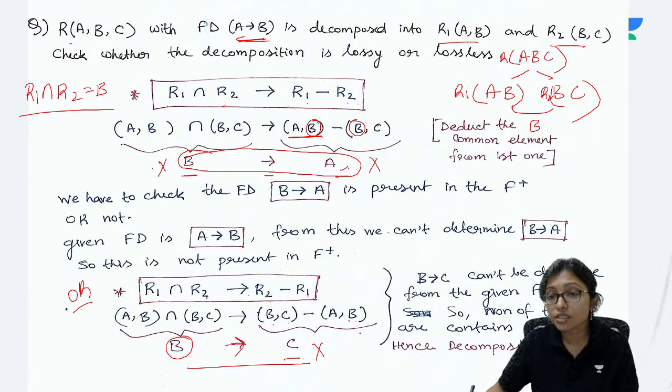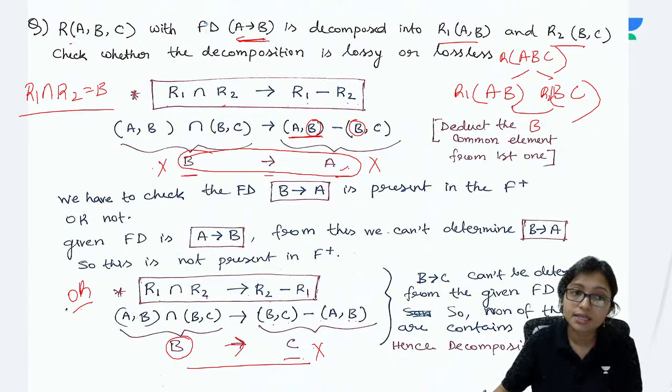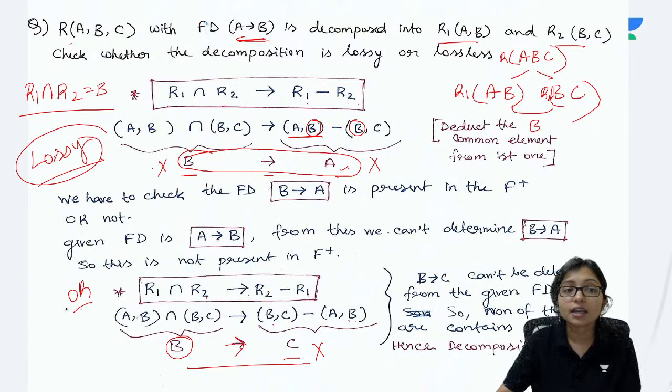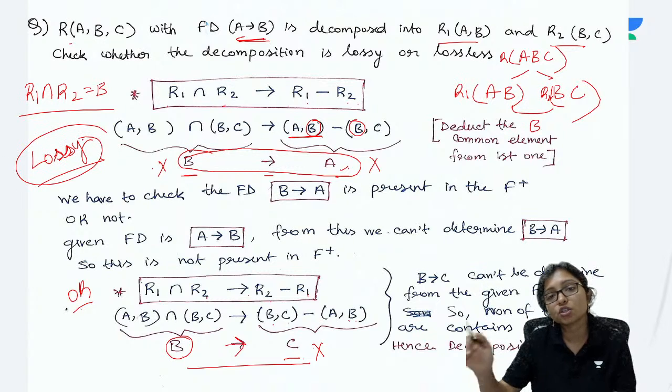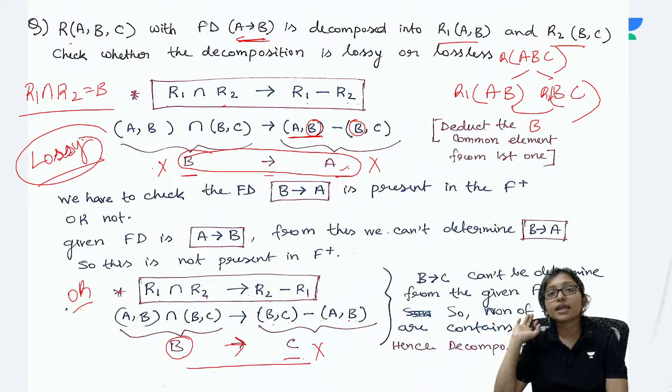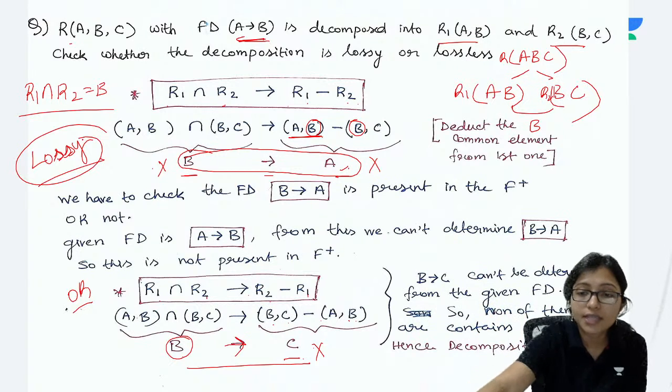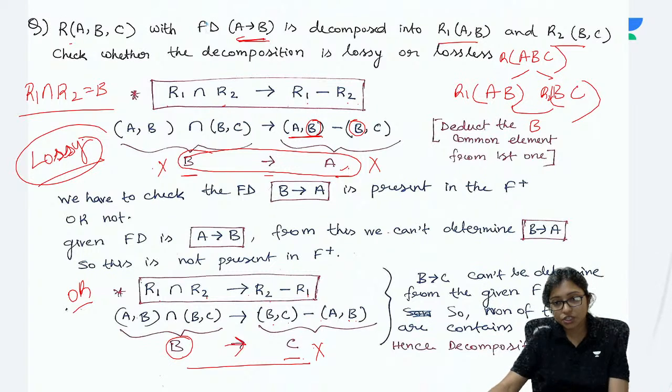As these are not satisfying, that's why the decomposition is a lossy decomposition. Whenever you are joining, you cannot get the original one. That's why it will be a lossy decomposition.